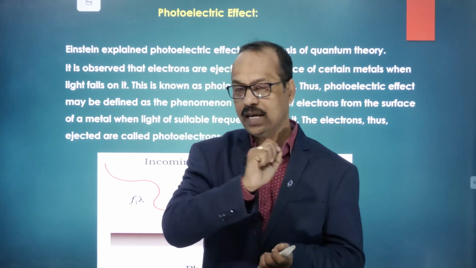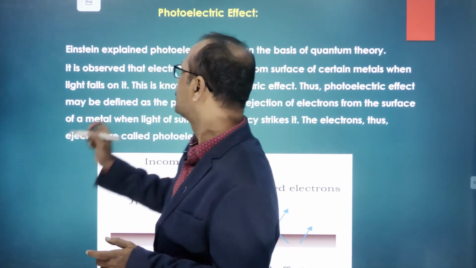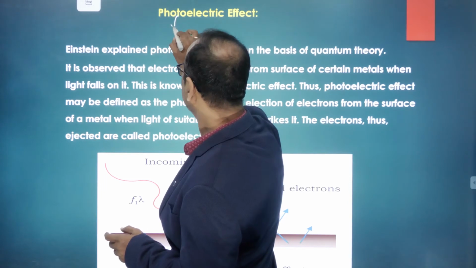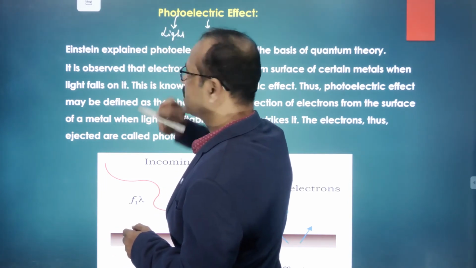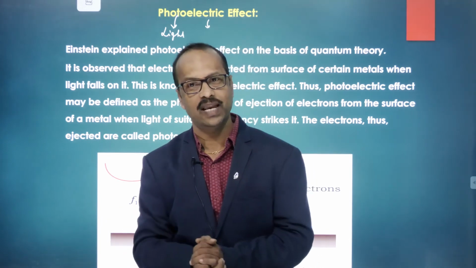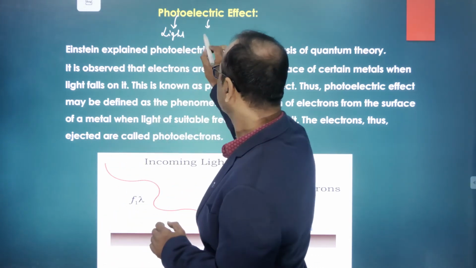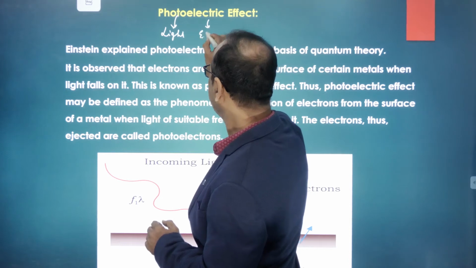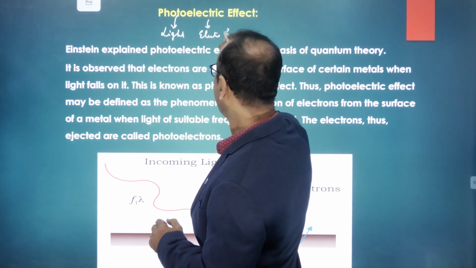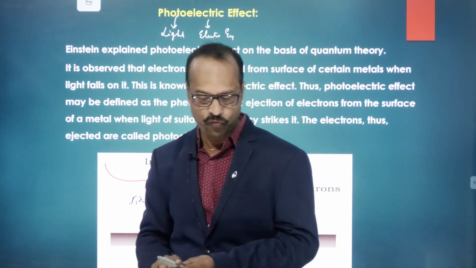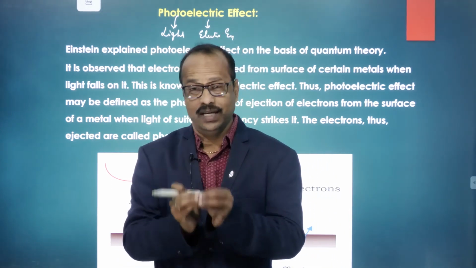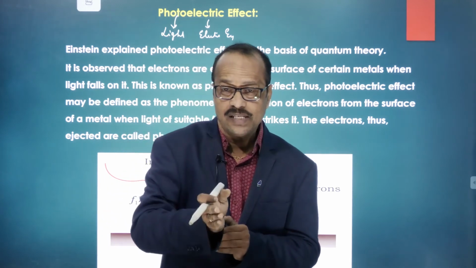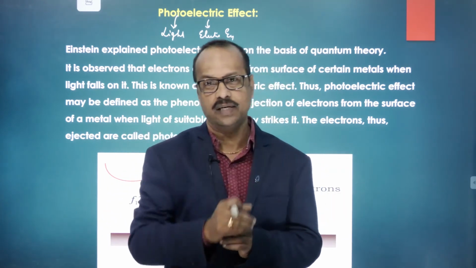Is this clear to you? In science, photo means light. Electric means electrical energy. So photoelectric effect means what? A process in which light energy can be converted into electrical energy.